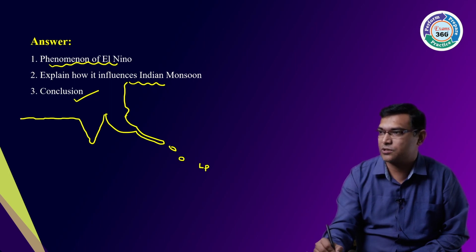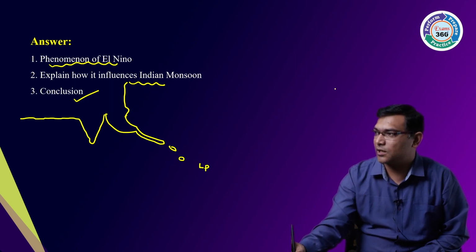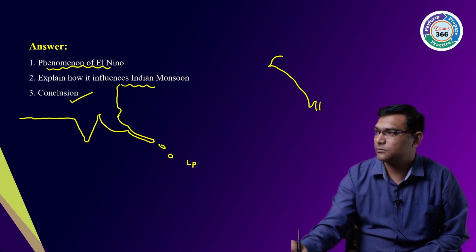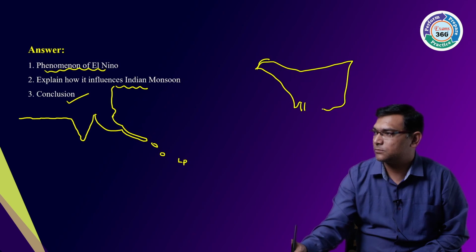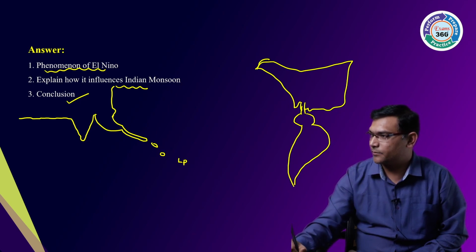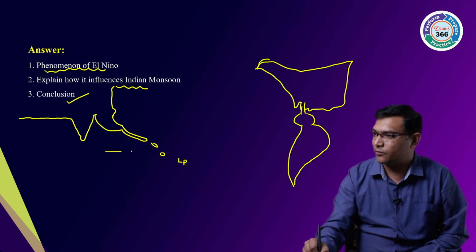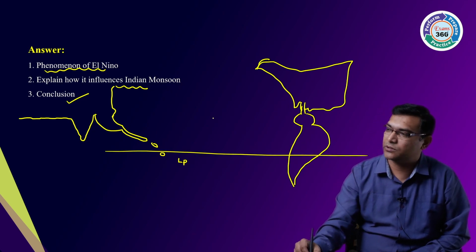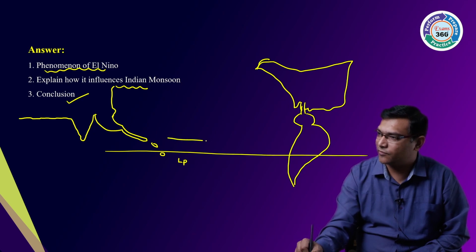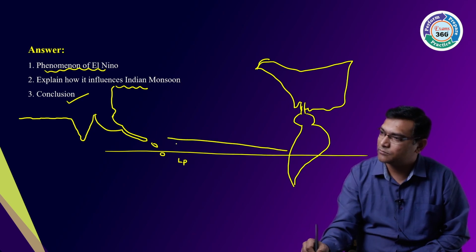This is your North America, and your South America. So this is your equator, right? Here is the equator. What will happen? The water is transported from here to here. That is your warm water.